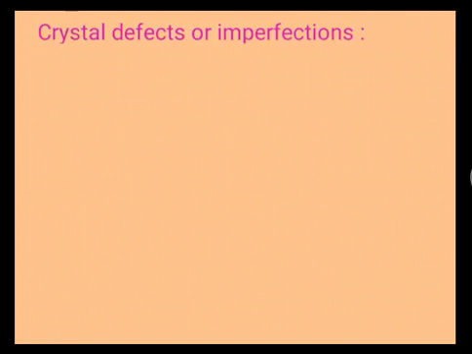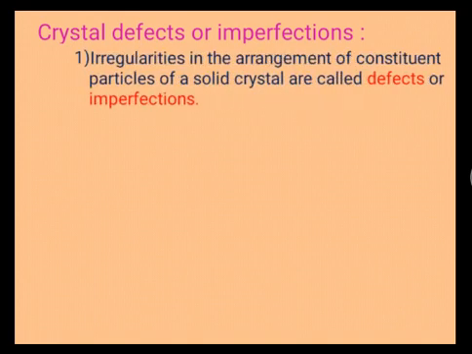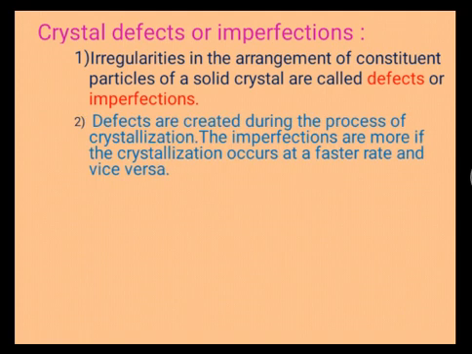Then we can see about defects and their classifications in particular. Crystal defects or imperfections: irregularities in the arrangement of the constituent particles of a solid crystal are called defects or imperfections. Defects are created during the process of crystallization.